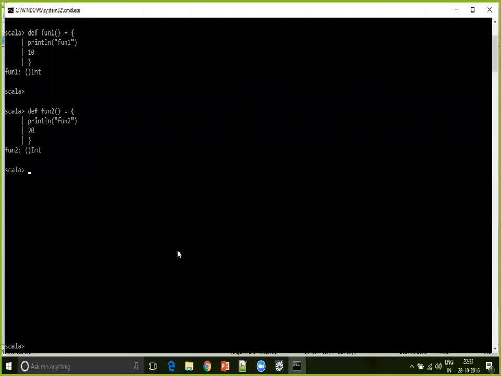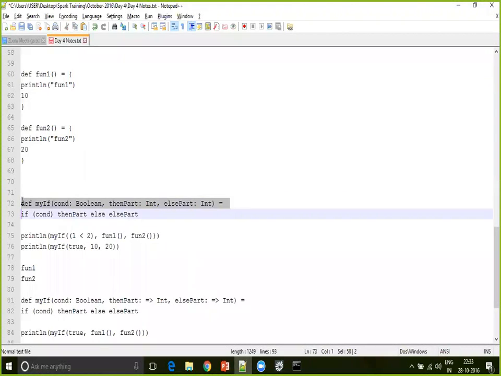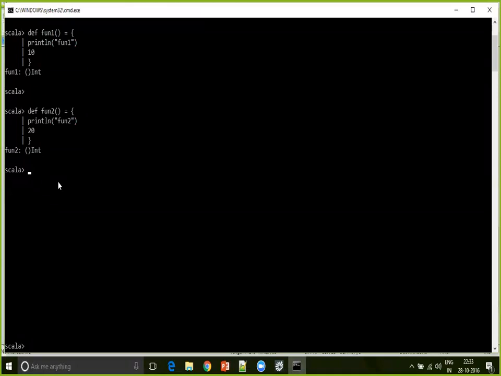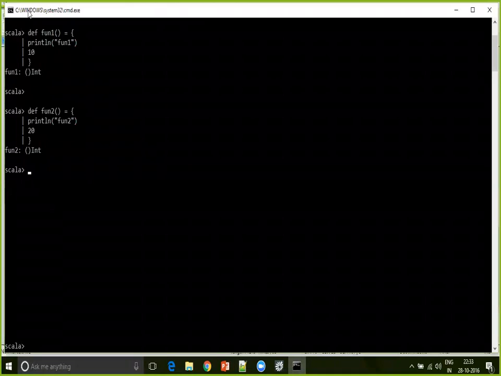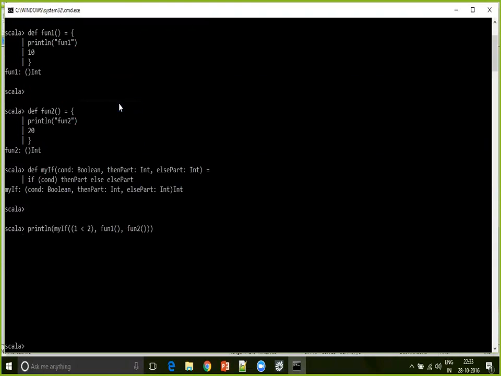So you are stopping your evaluation until its first use. Whichever is needed, that one only you are executing, whichever is not needed you skip. If you are using an if-else condition, only one is needed at any point of time.